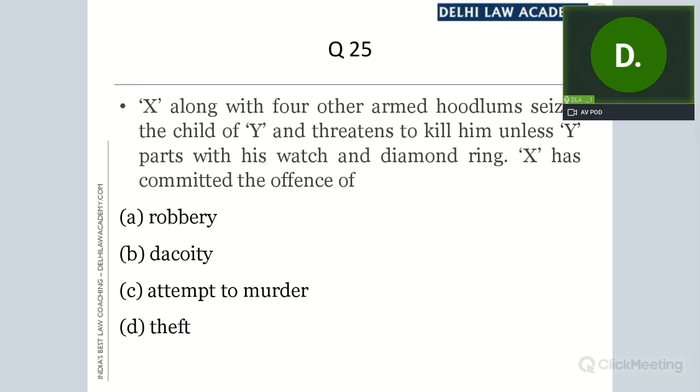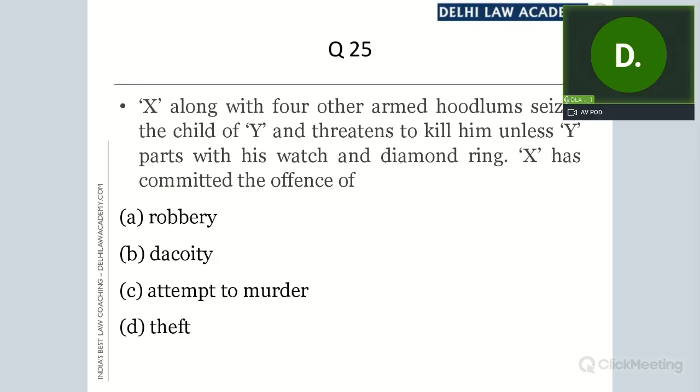Alright, so one part is complete. As far as X is concerned, he has done whatever he could do. But in extortion, you need a voluntary action from the other side also, from the victim side also. Who is the victim? Y. Did Y actually deliver his watch and diamond ring to X? Nothing is given. What is given is only that X gave a threat to him.